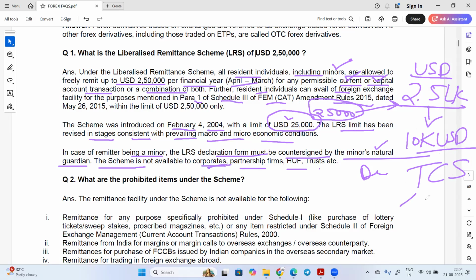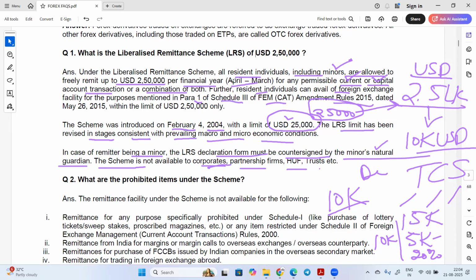TCS is tax collection at source. Tax collection at source will be applicable if somebody is sending more than $10,000. If somebody is sending $15,000, what will happen? Up to $10,000, no tax. For the balance $5,000, there will be tax, and the tax will be 20% of the amount, the INR amount.